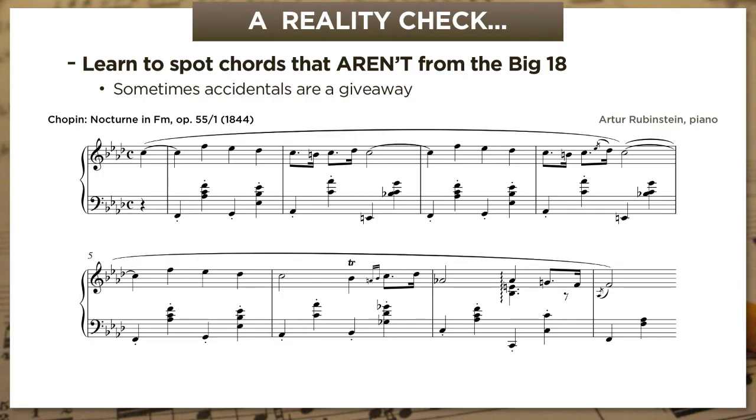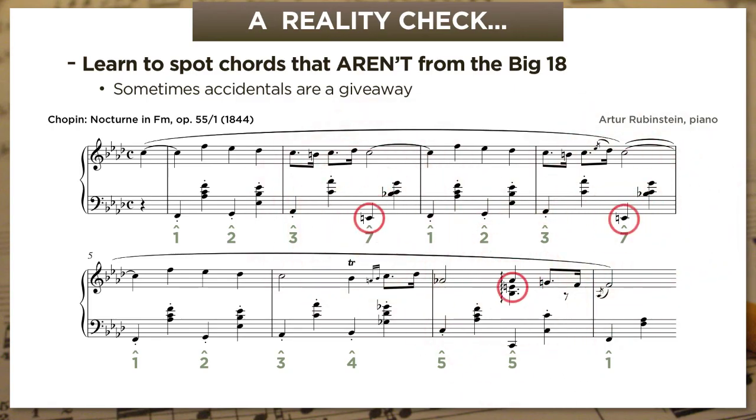So hopefully you noticed that Chopin's entire bass line here is built from patterns we recognize. We've got 1, 2, 3, 7, 1, 2, 3, 7, 1, 2, 3, 4, 5, 5, 1. But now we're pretending that this is the real world where there's actually no guarantee that this bass line supports Big 18 chords. So let's think about how accidentals might set off certain alarms.